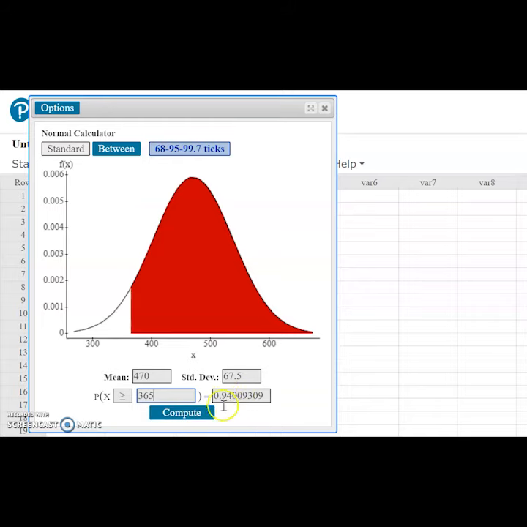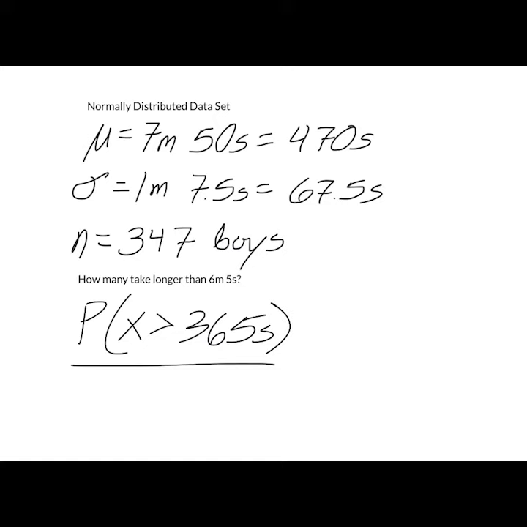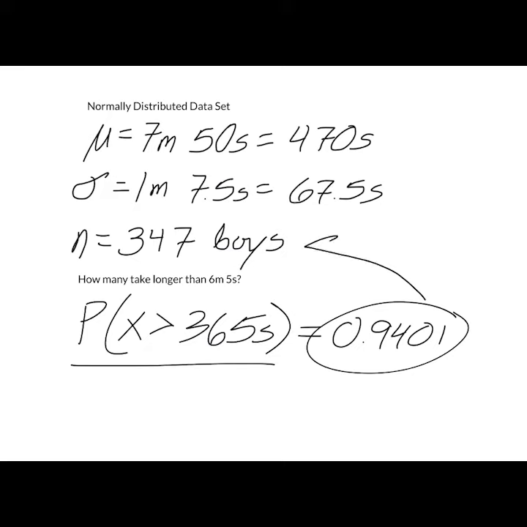So we're going to take that proportion and find that proportion of the 347 boys. From StatCrunch, we found that that probability or proportion was 0.9401. So then all we need to do is find this proportion of 347. So the number of boys we expect to be over 6 minutes 5 seconds would be 0.9401 times 347 boys that ran the mile. And we find that that number is about 326 boys.